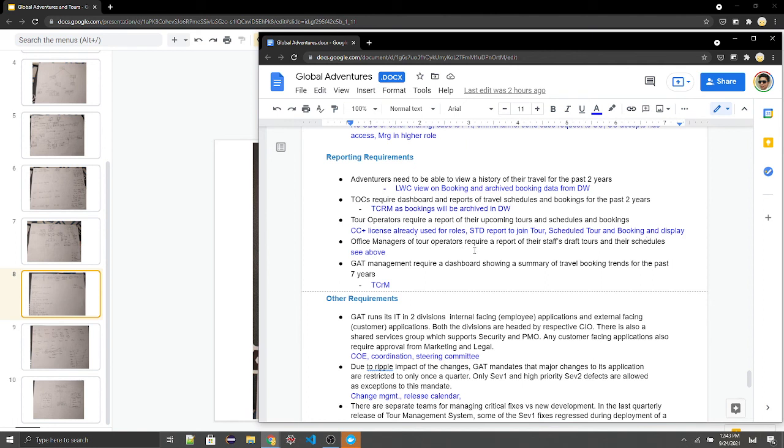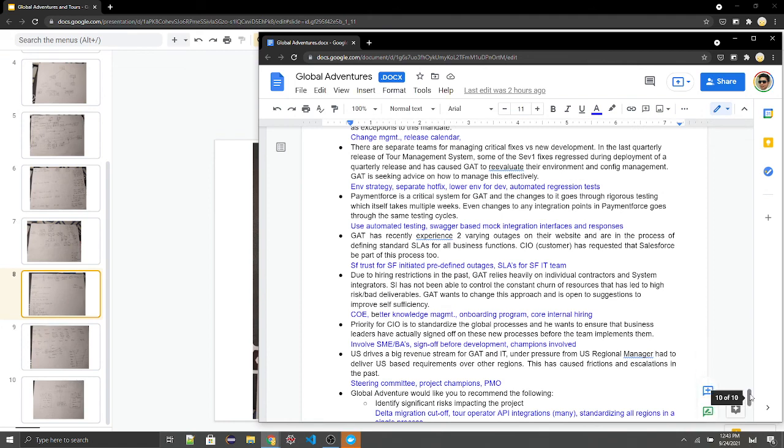Office managers of tour operators require a report, so they are in the hierarchy as well, and the same access will provide them details about what is needed. CAT management requires a dashboard showing a summary of travel booking trends for the past 7 years. Again, we provide Tableau CRM licenses for them.